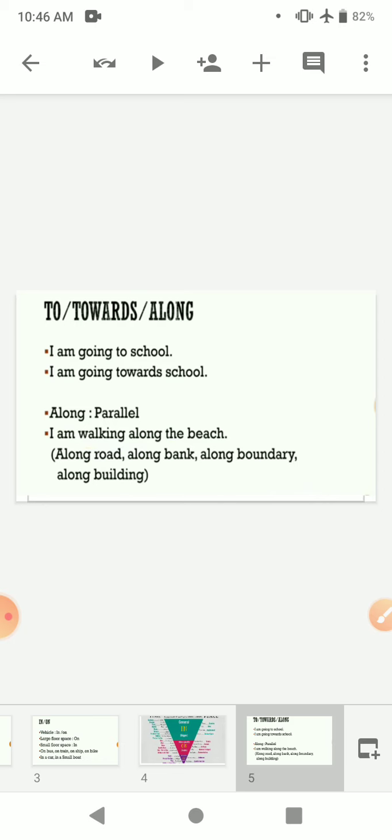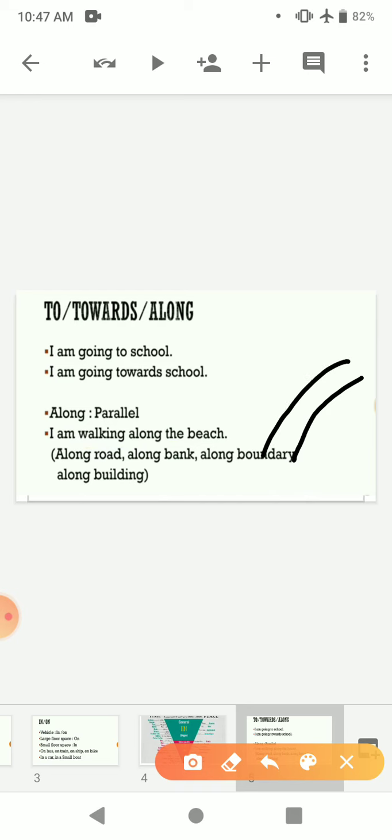Then we have the preposition along. This is used for parallel situations. For example, I am walking along the beach. For example, this is a beach and I am walking, and I will be walking like this. And I will say I am walking along it.